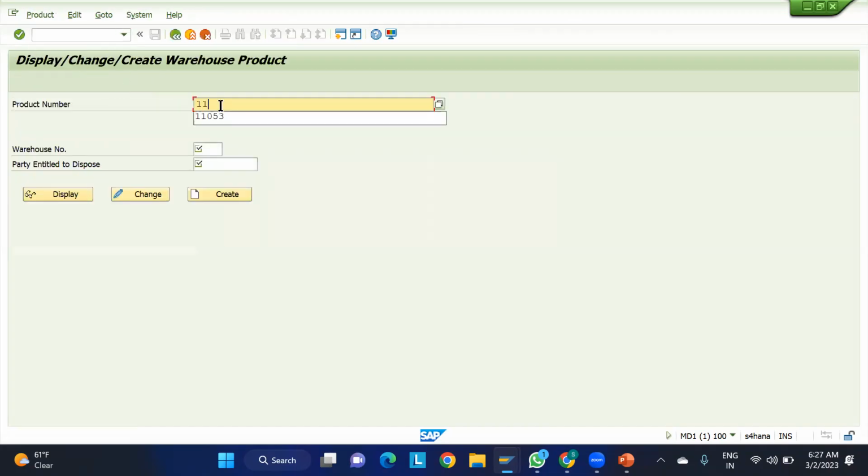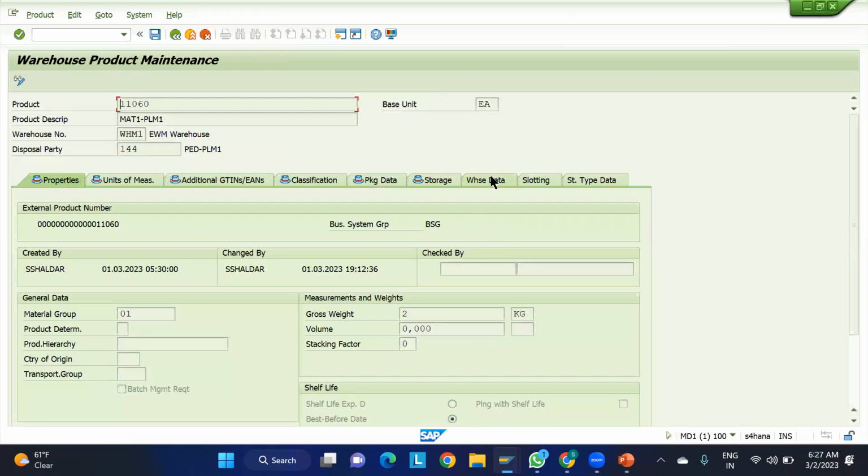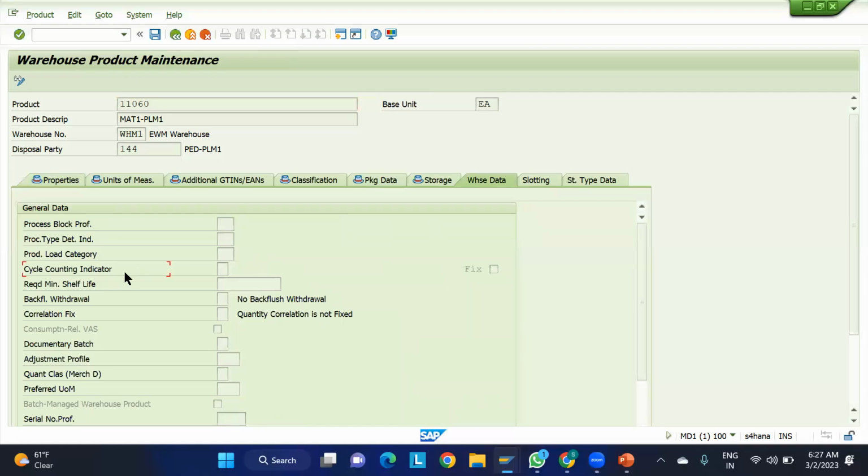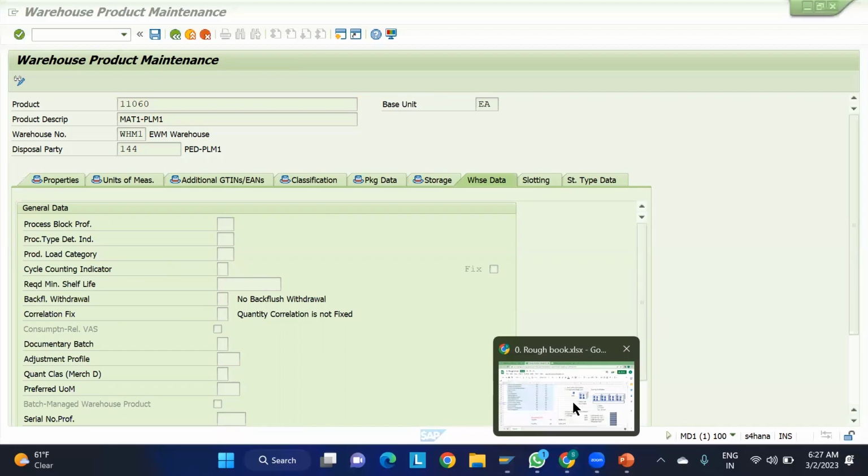Some T-codes are a little lengthy here, but not too much. The warehouse is WH1. If you go to display, and here in the warehouse data, you will get the cycle counting indicator. Once you provide the cycle counting indicator, let us consider we give it as every 3 months the counting should take place. So sometimes if you forget, the system will give you the suggestion that you have to count this material. That is what dynamic cycle counting is all about.